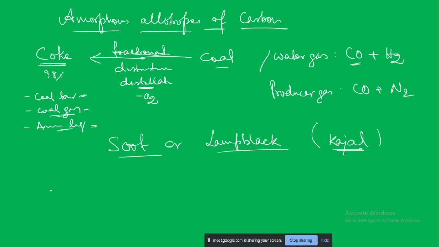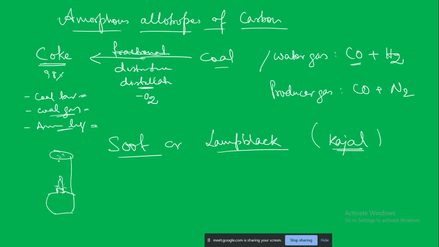They are organic substances, and when we burn them, for example, you may know that for the making of kajal, they used to burn an oil lamp and collect that black color deposit on a chimney or something on the top. That is nothing but the unburnt carbon that gets deposited. That is known as the lamp black or the soot. Sometimes it may have very small crystals of graphite.